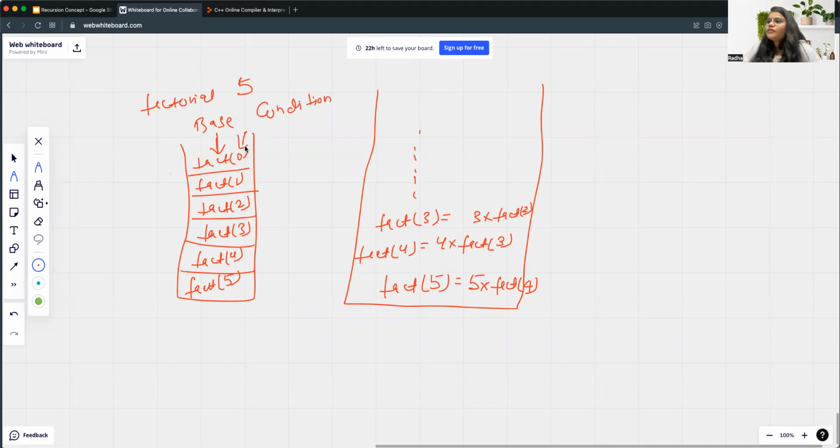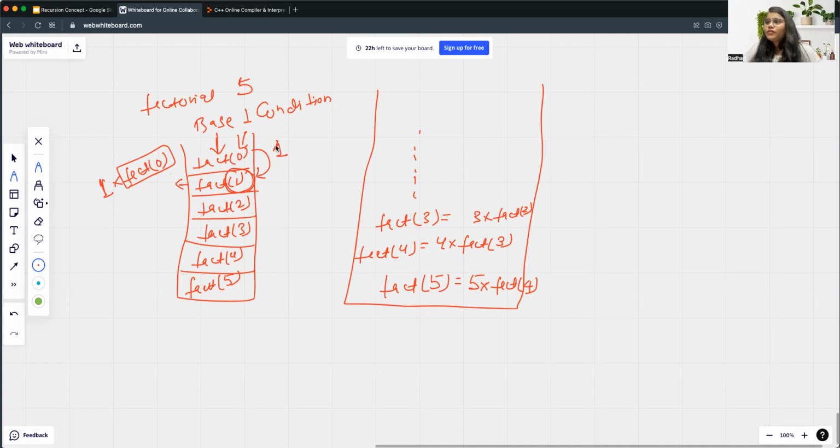So what is the factorial of 0? It is 1, so it will return 1 to the function from which it is being called. You can pause the video and think about which function is calling the factorial of 0. Factorial of 1 is equal to 1 into factorial of 0, which means this factorial of 1 is calling the factorial of 0. So it will return, as we have written in the code, 1 to the factorial of 1, correct?